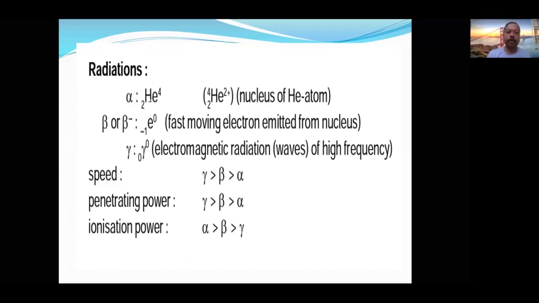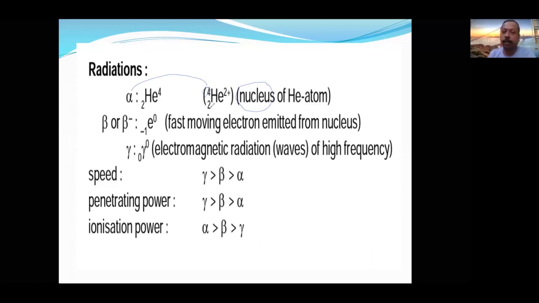And how are they represented? Alpha is simply the nucleus of a helium atom. Many people are not careful about this word. It is not a helium atom. Alpha particles are not helium atoms. It is similar to the nucleus of a helium atom because it contains two protons and two neutrons. Therefore, the mass number of helium is 4 amu, and the atomic number of the alpha particle is 2. Therefore, the number of protons in the alpha particle is 2 and the number of neutrons is 2.